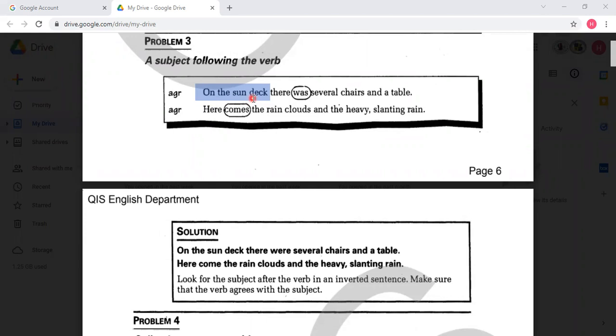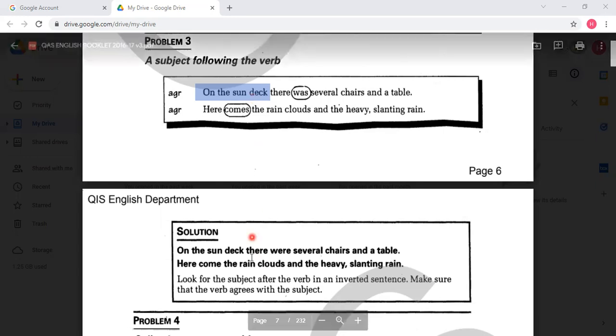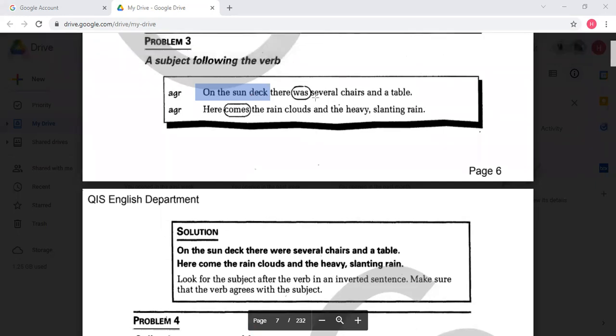Now, let's move to something else with here and there, now, all kinds of adverbs of time or adverbs of place. Please, you can see here a flipped subject. A flipped subject is the subject that comes after the verb, not before it. Here you can see several chairs and a table. Clearly it is plural. Several chairs and a table. Clearly the chairs and the table, not was, were.